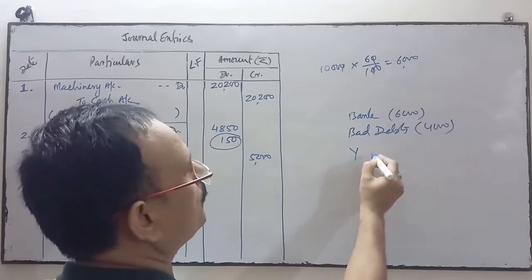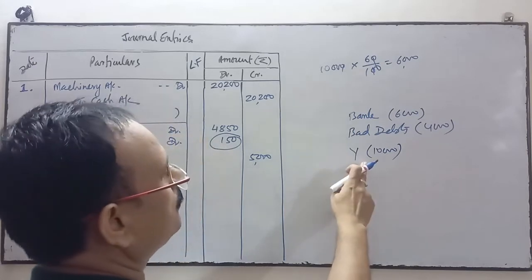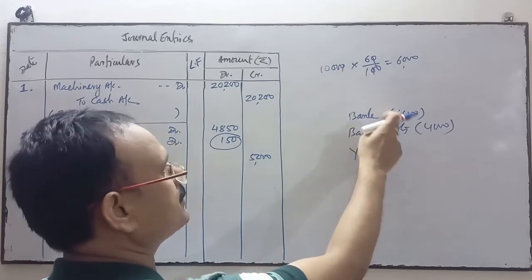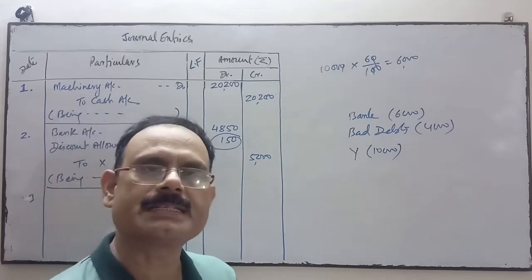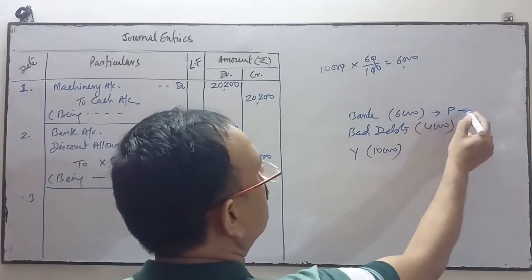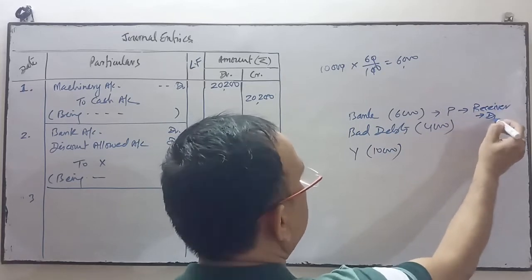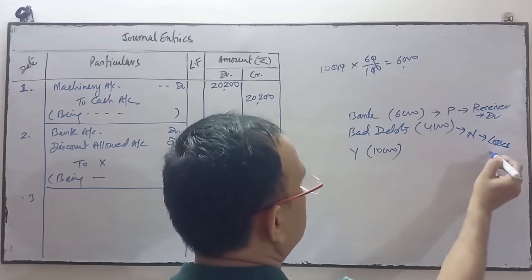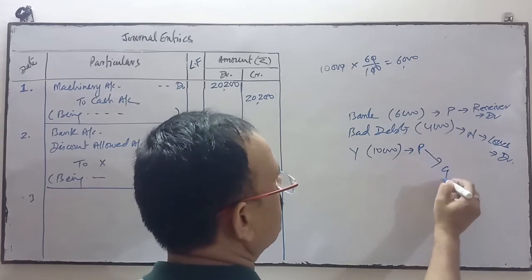So Y's account will be credited with 10,000. This much amount Y has to pay and he has paid only 60 paise in a rupee, meaning 60%, and the rest he has not paid. So I am considering that Y is declared insolvent. Bank account comes under personal account, receiver of that amount, so it will be debited. Bad debts comes under nominal, all losses debit, bad debts is a loss. Y comes under personal, he is the giver.